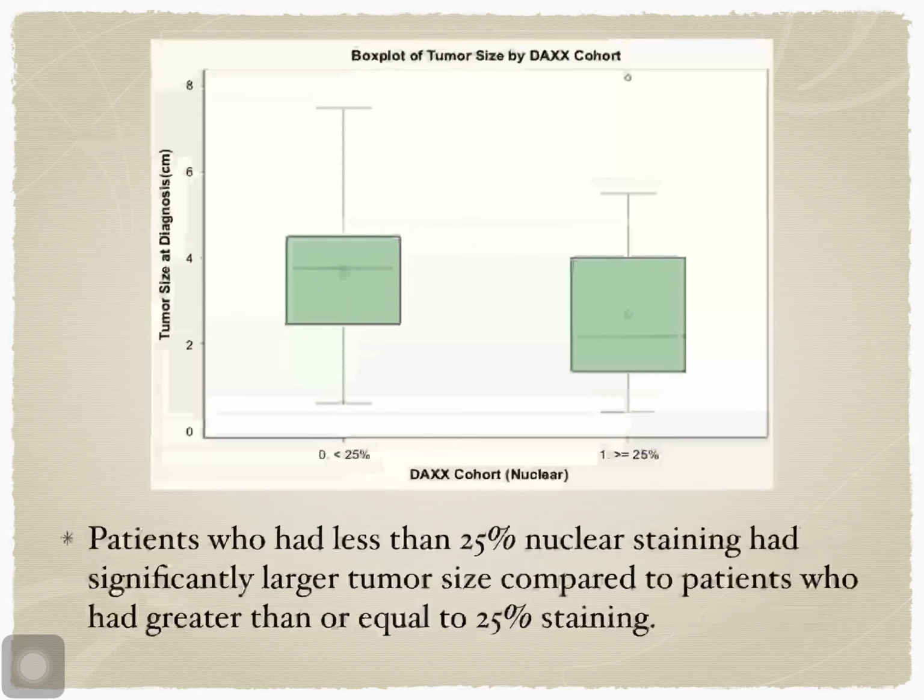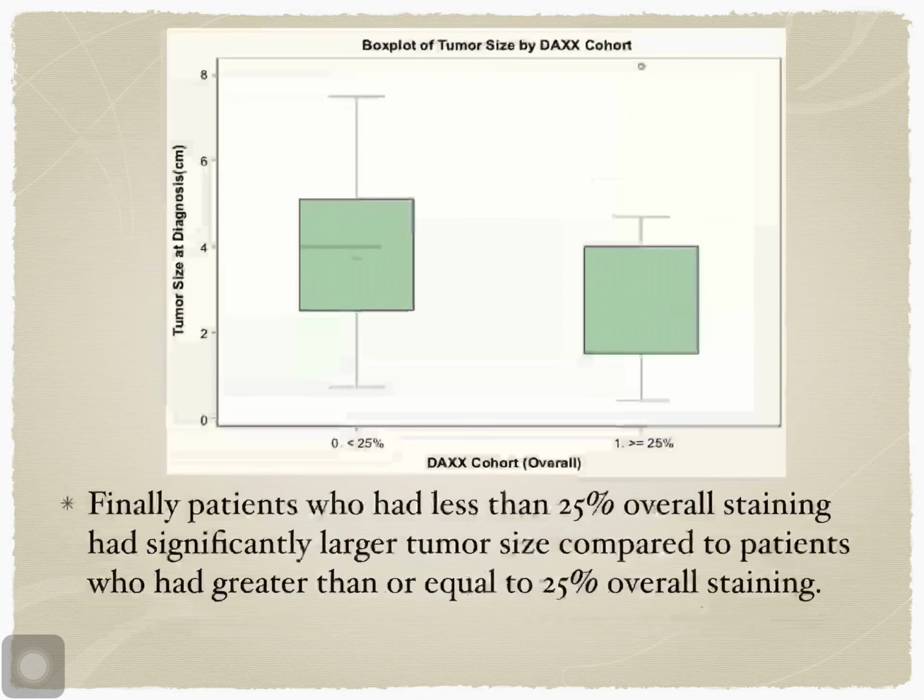This is a graph for nuclear staining. Here the patients who had less than 25% nuclear staining had significantly larger tumor size compared to patients who had greater than or equal to 25% staining. This is the cohort overall. Finally, patients who had less than 25% overall staining had significantly larger tumor size compared to patients who had greater than or equal to 25% overall staining.